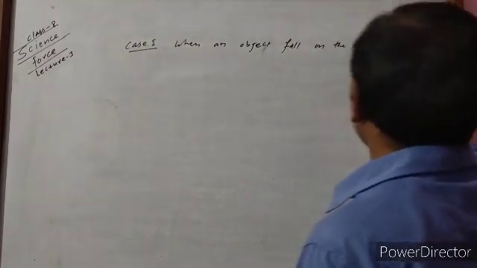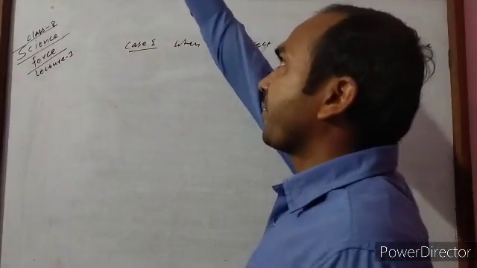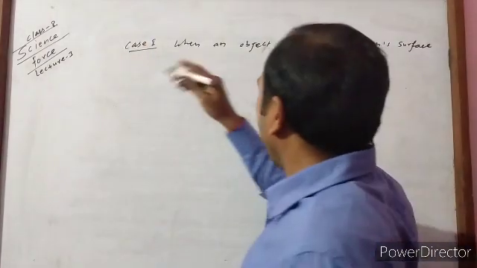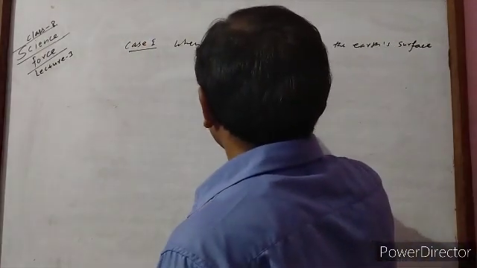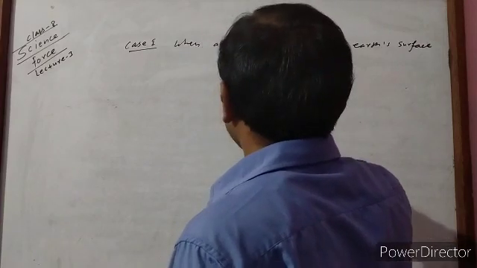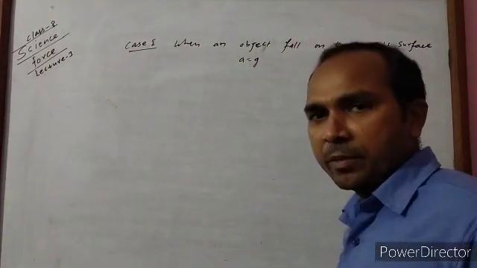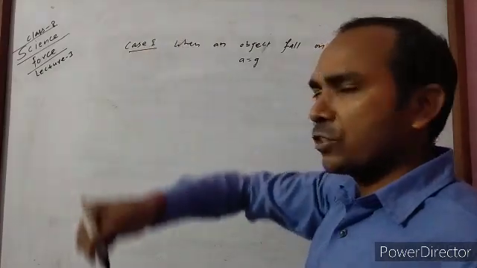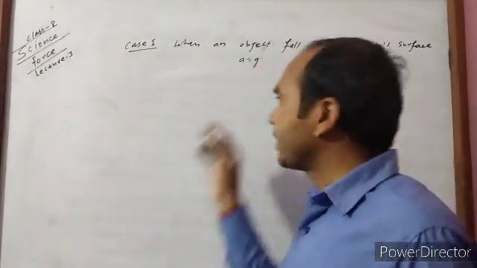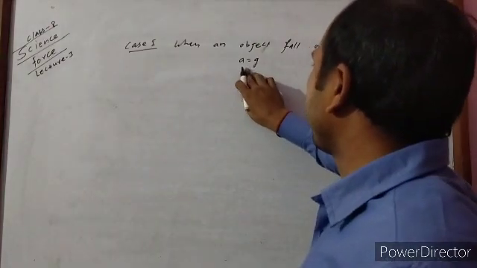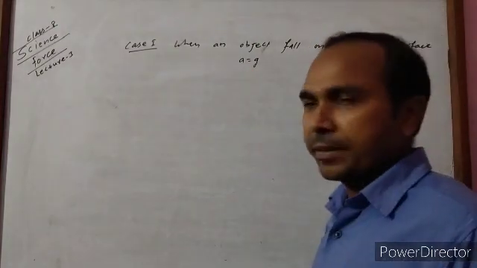When an object falls on the earth surface, it means the object is falling from some height. In that condition, a becomes g, acceleration due to gravity, because we already know if the body is falling toward the earth, then there is an acceleration produced due to the gravity of earth, and that is equal to g, so you write g instead of a.